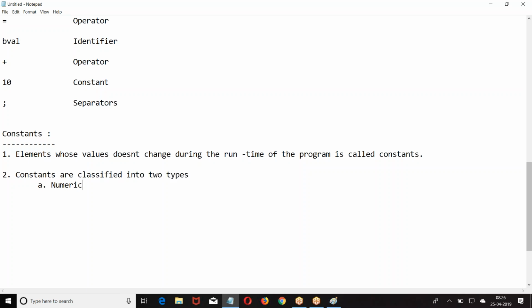Numerical constants, then we have string constants. Now, what are the numerical constants? Any value that is formed with the digits 0 to 9, with a sign or without sign, with a decimal point or without a decimal point, is called a numerical constant.